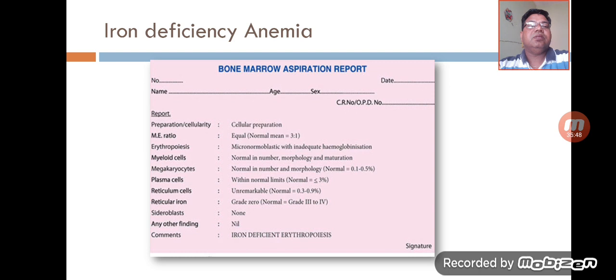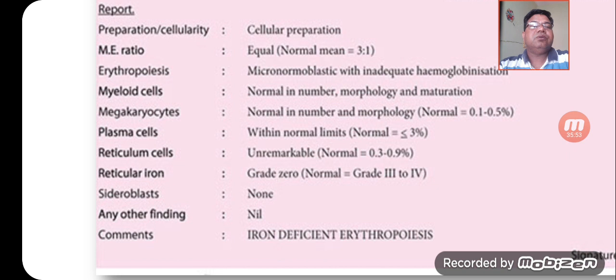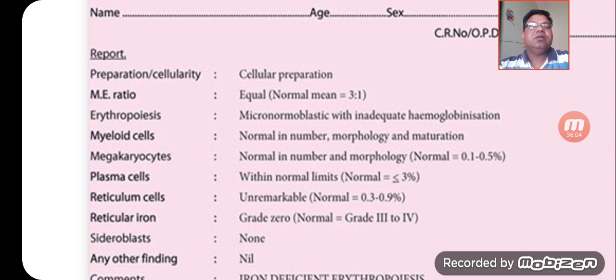How do we have to report the bone marrow aspiration? Here you can see the cellularity, so we will try to comment on the cellularity. Apart from this, we will comment on the myeloid to erythroid ratio, which is normally 3:1. In erythropoiesis, in case of iron deficiency anemia, a micronormoblastic reaction is seen, and an increase in late normoblasts is also observed. In myelopoiesis, the numbers and morphology of maturation are normal in iron deficiency.